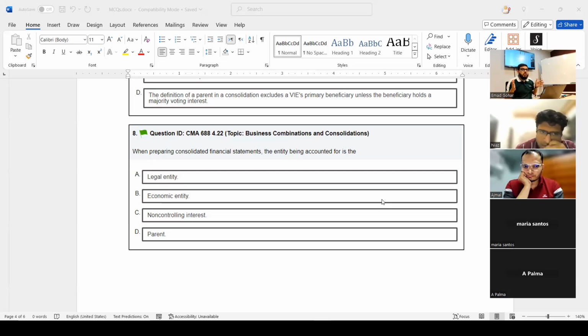I told you when consolidation is done, it is done by parent. But in the parent annual report, we show two statements. First, the consolidated statement, and then parent will show their own statement also separately. Getting it? Now, when the parent will show consolidated statement, this is not parent itself. This is all the companies together. I told you, right? So this is called economic entity. What is this? Economic entity. So that is the answer of this question.